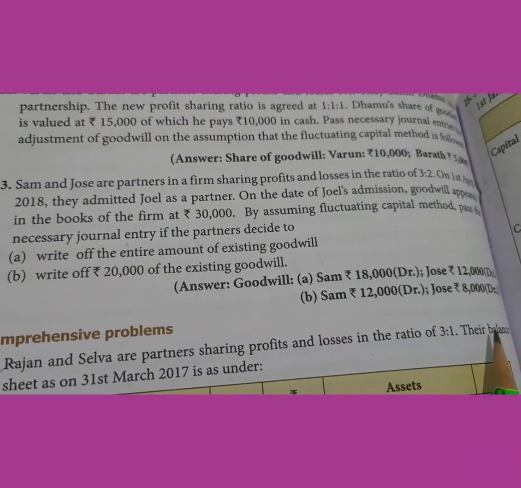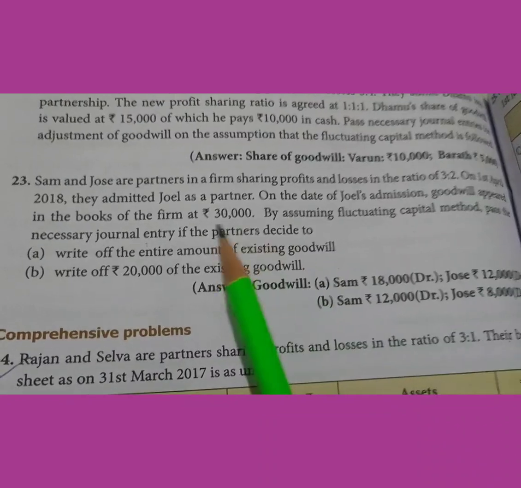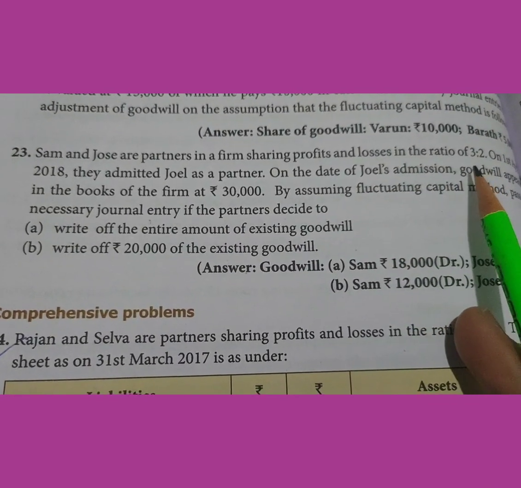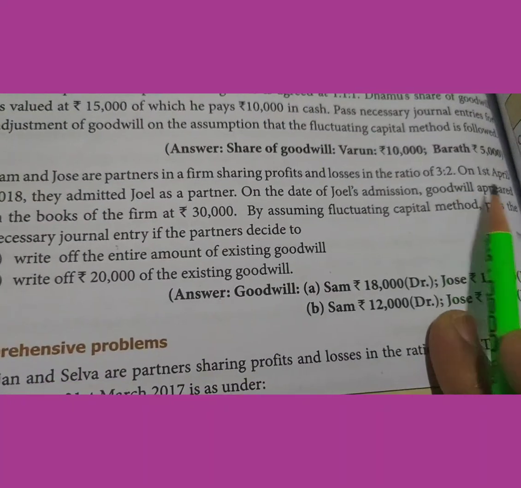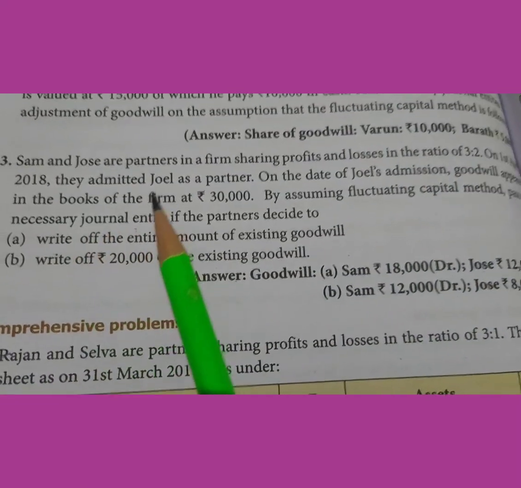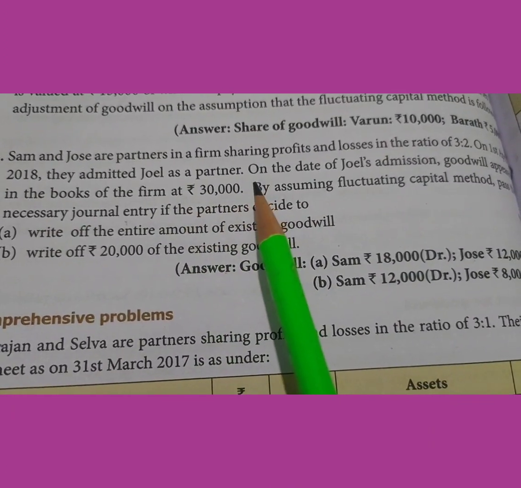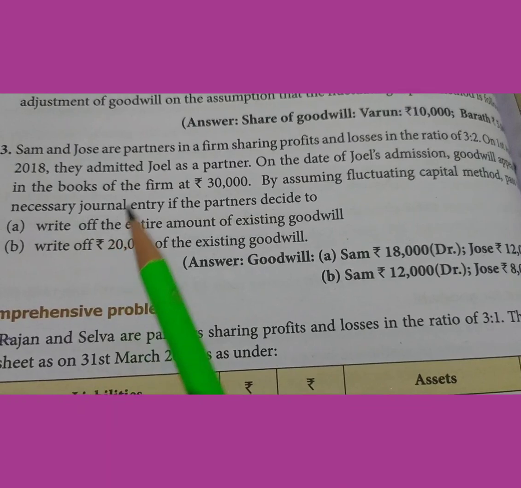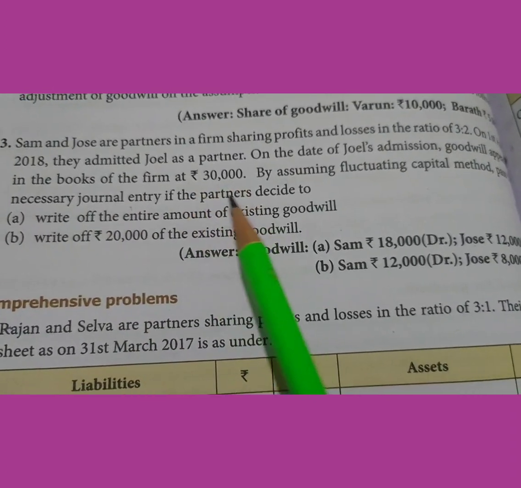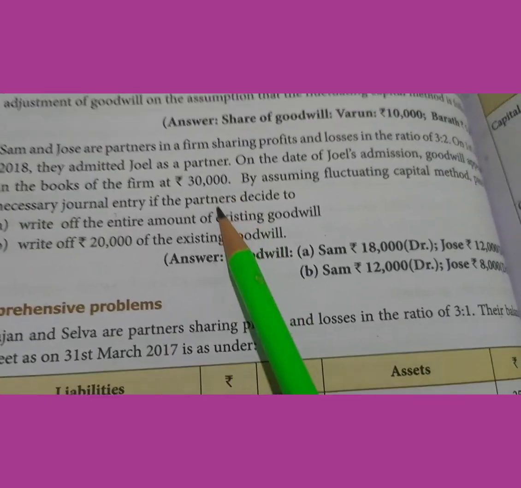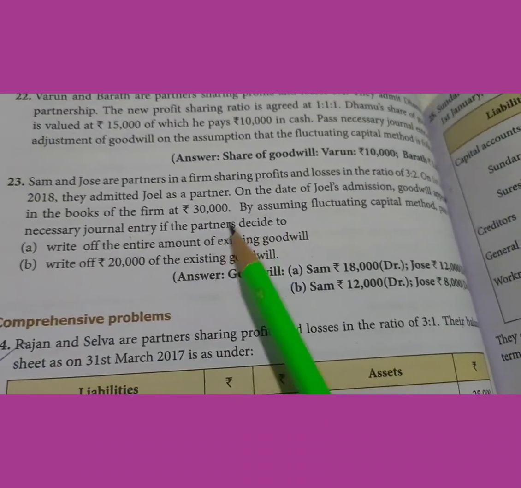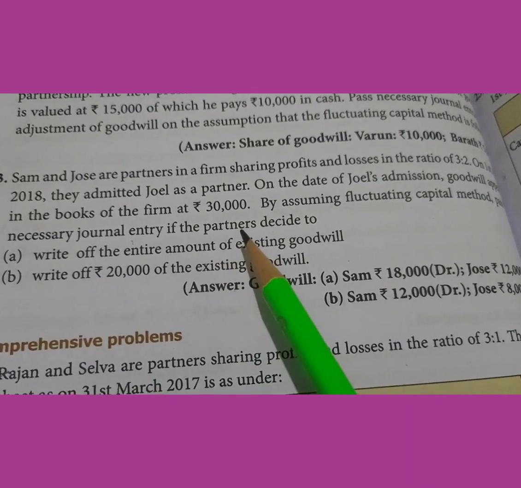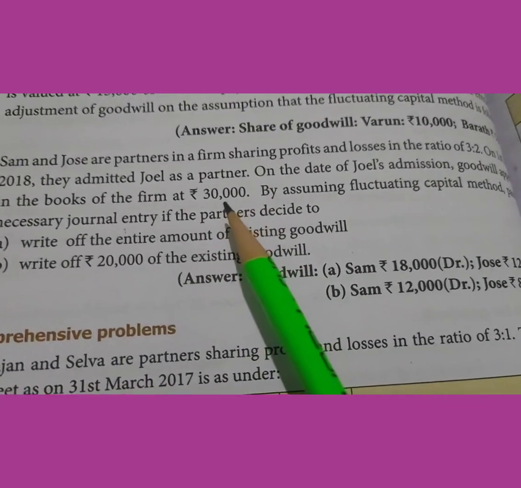Exercise number 23. Sam and Jose are partners in a firm sharing profits and losses in the ratio of 3:2. On 1st April 2018, they admit Joel as a partner. On the date of Joel's admission, goodwill appeared in the books of the firm at rupees 30,000. So when it is given as goodwill appeared in the books of the firm, it is meant as existing goodwill.